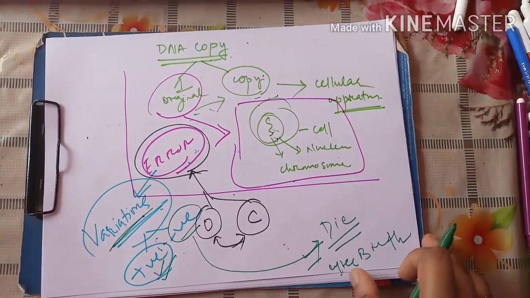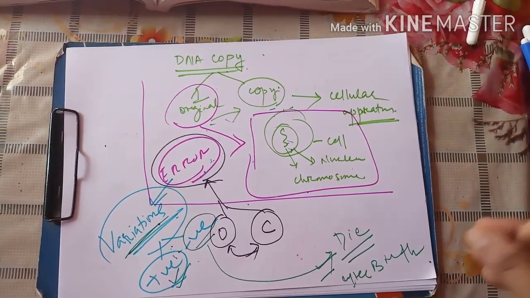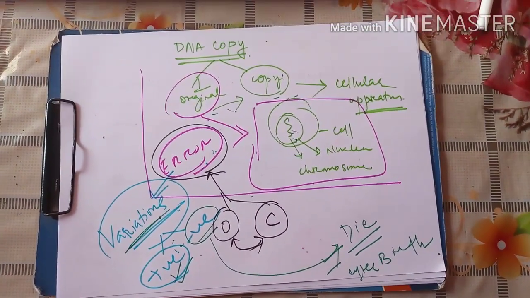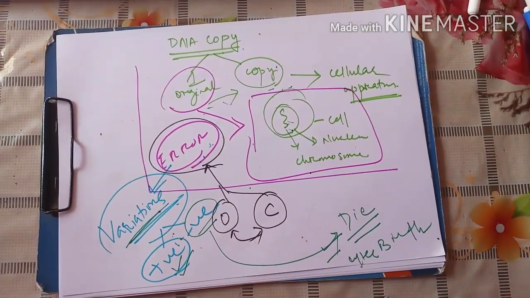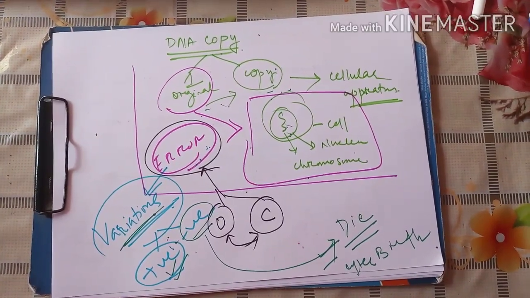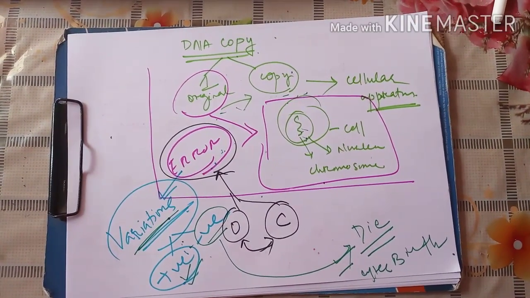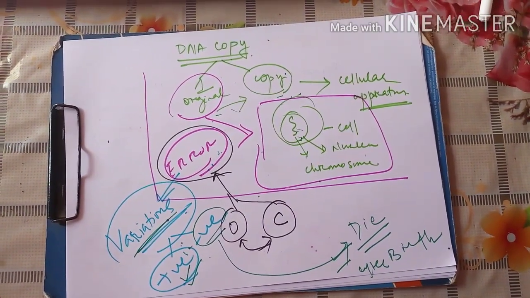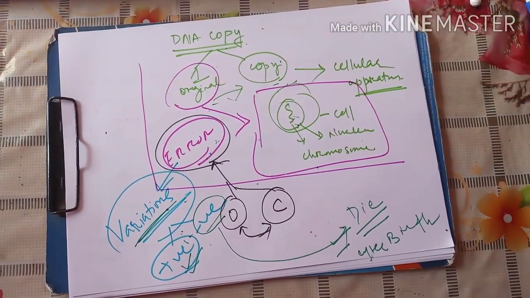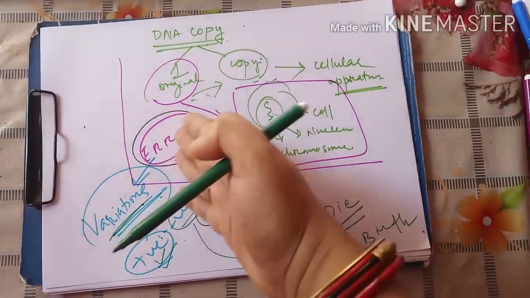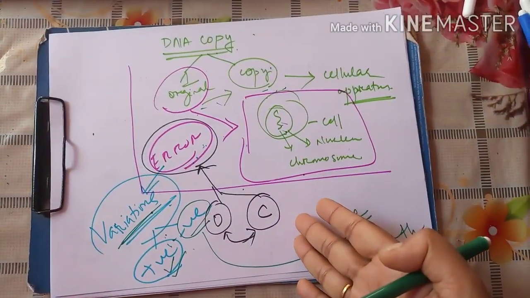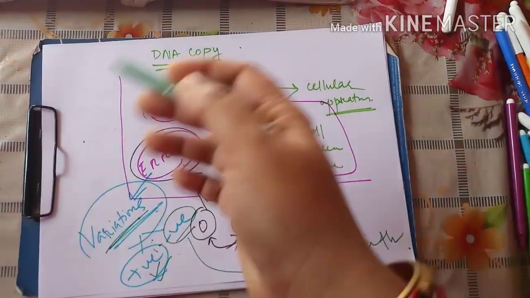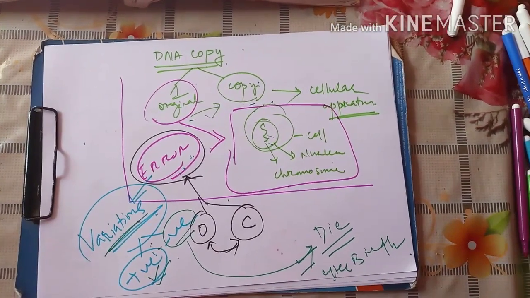So this is all about the introduction to reproduction. From this introduction we came to know that for the survival of organisms on earth, reproduction is required, because without reproduction organisms on earth will not be found. Everyone will become extinct. And to survive in the changing environmental conditions, variations are incorporated during the process of the formation of new cells, and this variation helps the organism to survive in the changing environmental conditions.